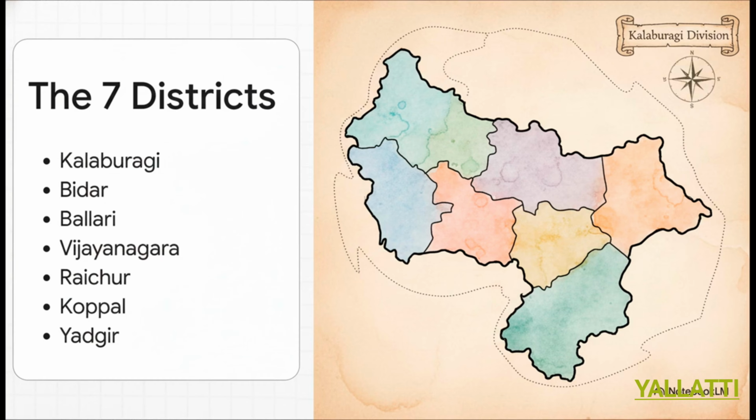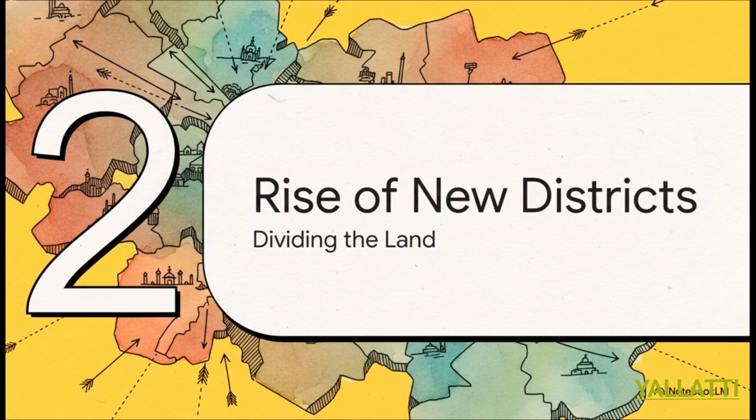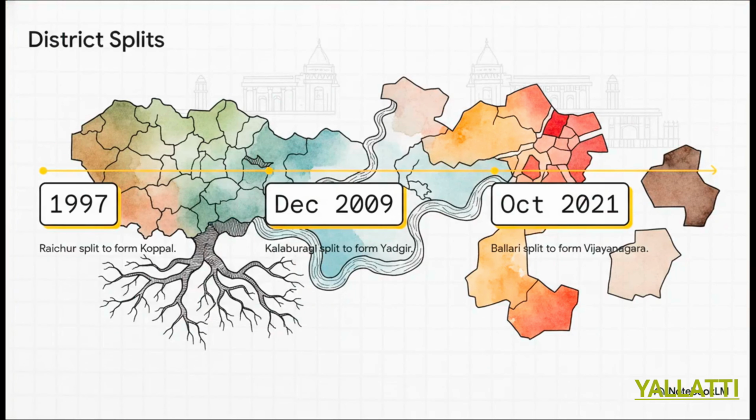But here's what makes this whole map so interesting. It definitely didn't always look like this. Originally, this entire administrative division started out with just 4 base districts. Section 2. Rise of new districts. Geography is never truly static, right?